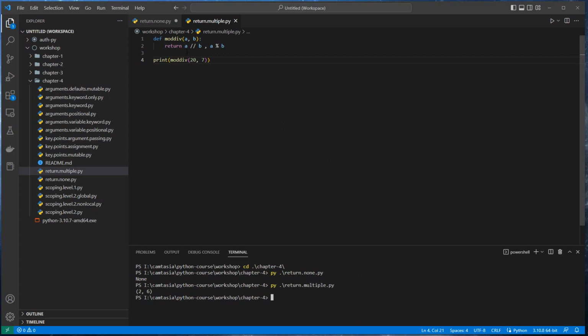Because the integer division between 20 and 7 is 2, and the mod, which is what is left in that division, is 6. 2 times 7 is equal to 14. 20 minus 14 is 6. That's the reason you've got 6 there.